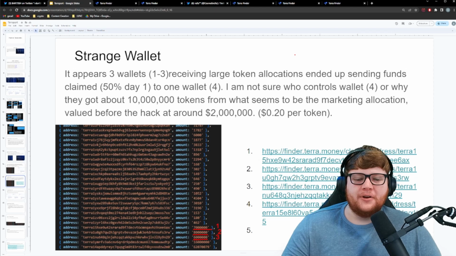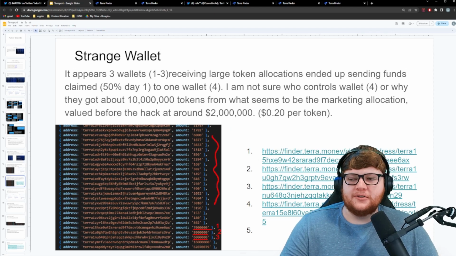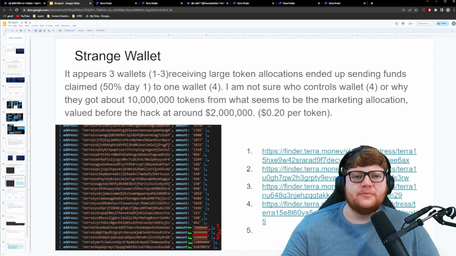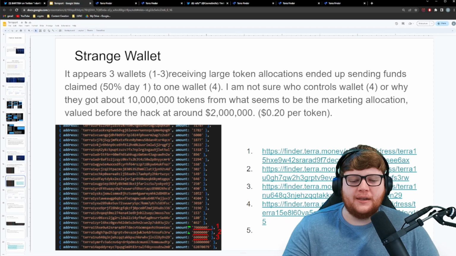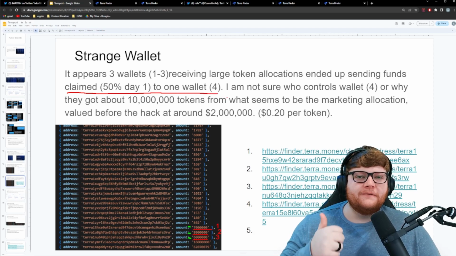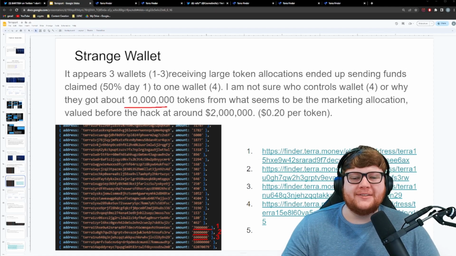Now, what's strange about what's going on with this marketing budget is that you can see these smaller amounts being distributed to a bunch of different wallets, but there's also some massive amounts. We have down here at the bottom 7 million, 8 million, 6 million, 16 million, and then that 62 million that I believe is supposed to be the 70 million that's locked up. But these other massive multi-million token allocations, and what's strange is that these 3 that I labeled the 7, 8, and 6 million allocations, they end up receiving large token allocations that they claimed day one and they sent to one wallet. So all 3 of these allocations end up getting funneled into a single wallet. And so I'm not sure who controls this other wallet that all these tokens end up getting funneled to, but that's about 10 million tokens, or 10% of the marketing pool that got funneled over to this wallet, valued at about $2 million before the hack.